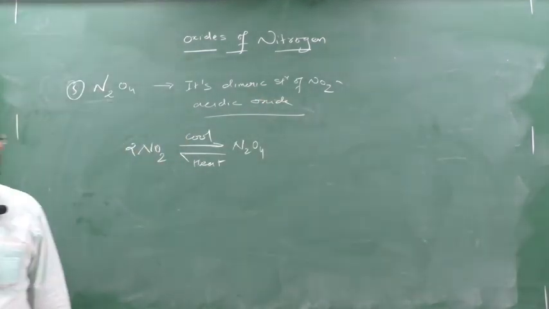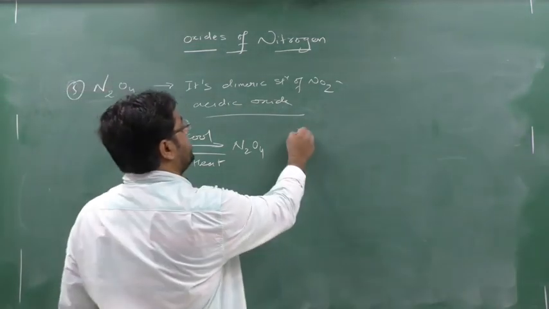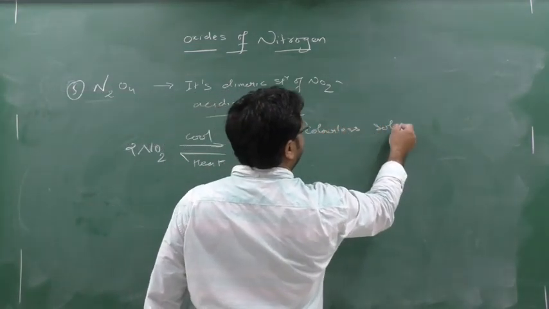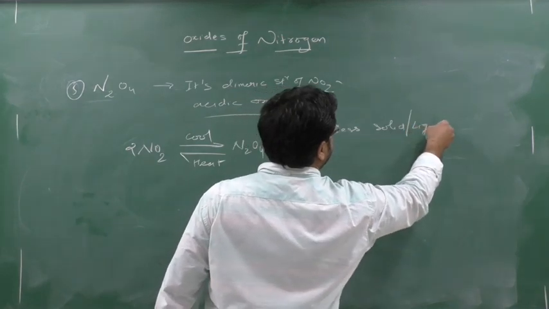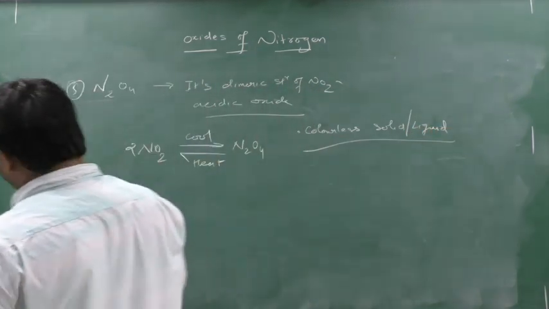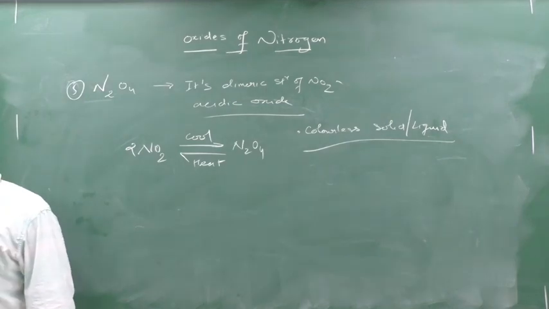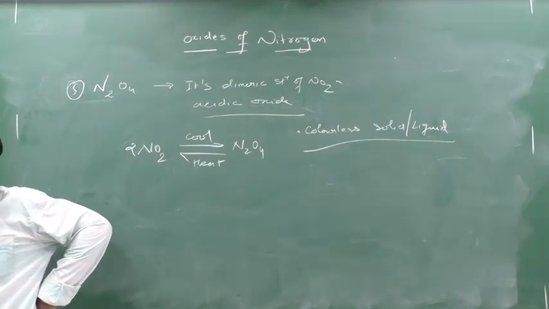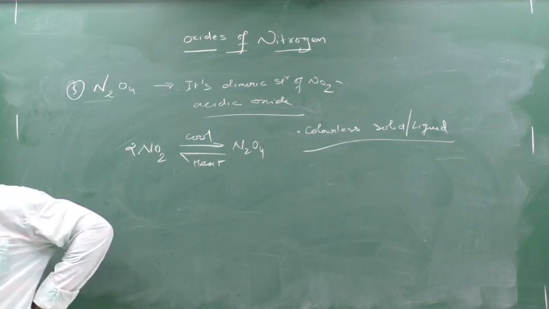Clear? You can add on, it can be colorless, solid or liquid. One more point you can add on here. It can be colorless. Solid you can get, or you can get in liquid also. Who? N2O4. Clear? So it is colorless, you can obtain it in solid or liquid, and it is an acidic oxide.